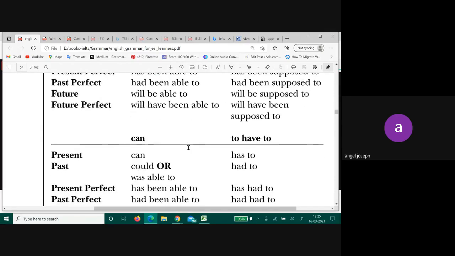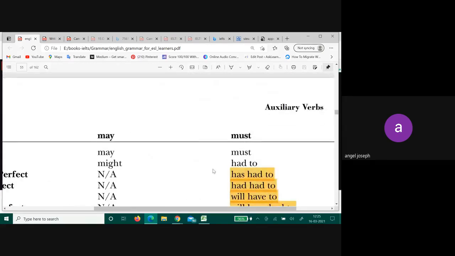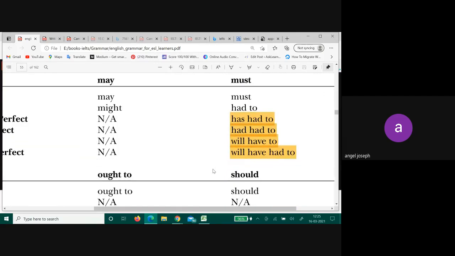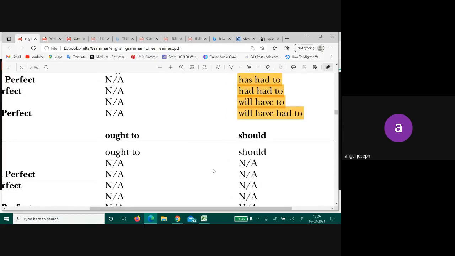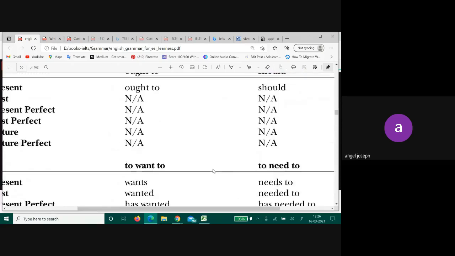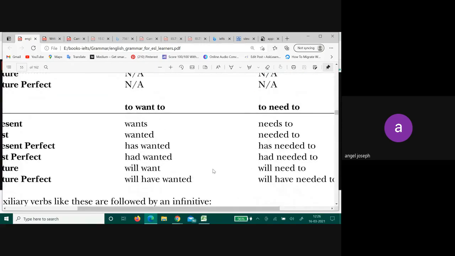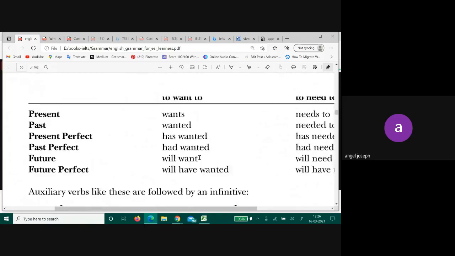Can. What are the other forms? Can, could, have, right? May, must. If may is there, might will also be there. Then you have ought to, should. All these are what? Want to, need to.